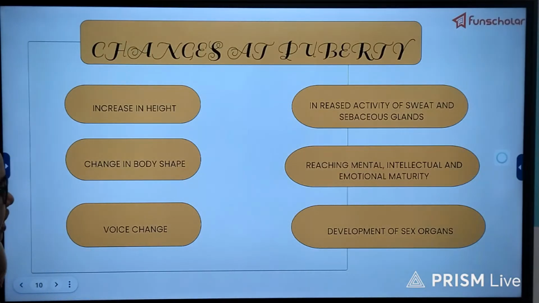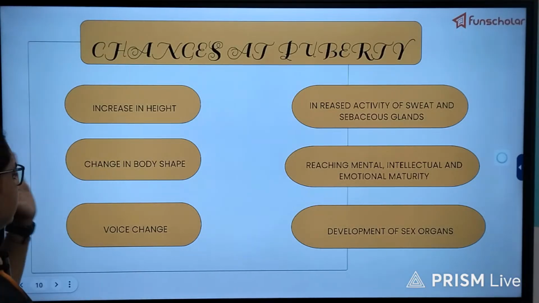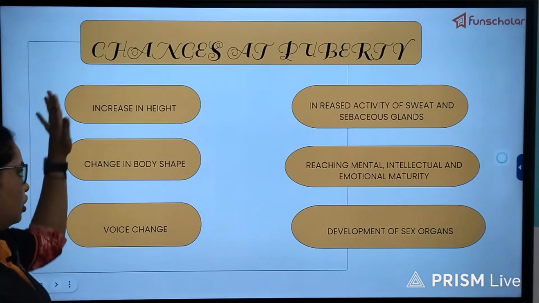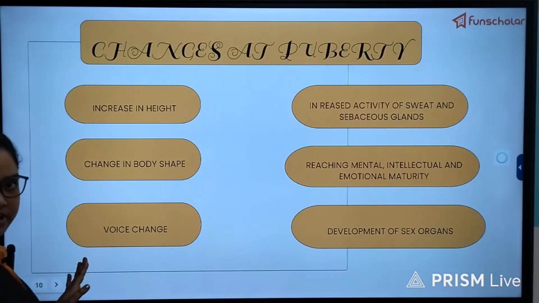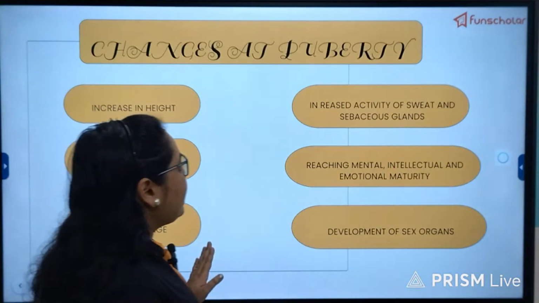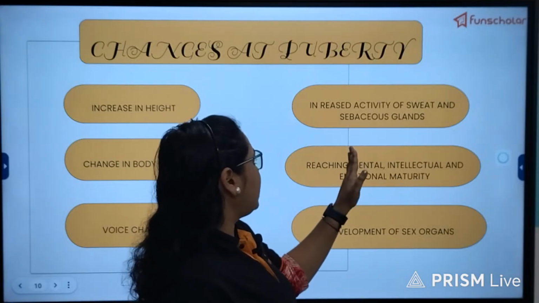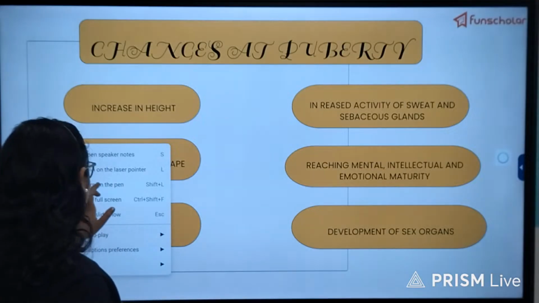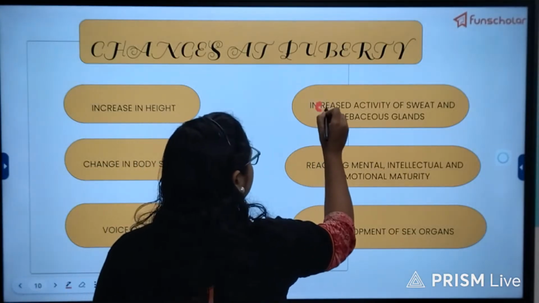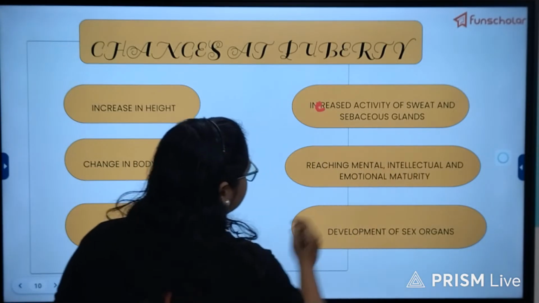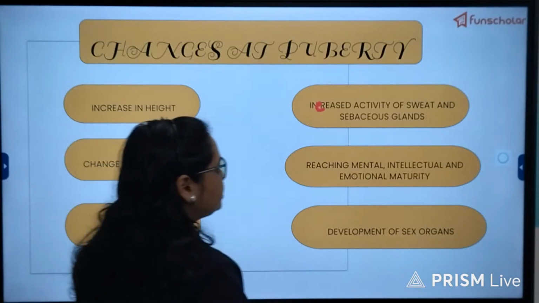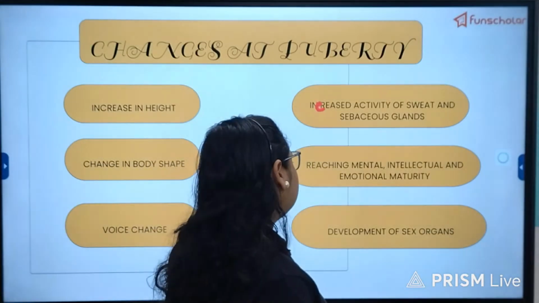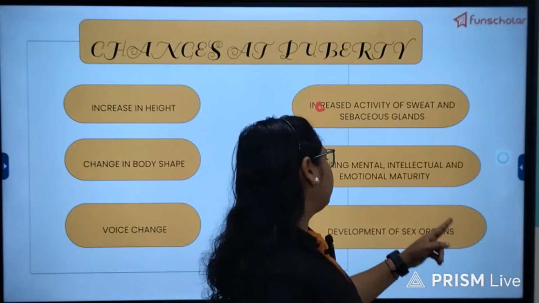So here is the list of the changes at puberty, that is increase in height, change in body shape and voice change. All these three things you have already seen in the video. And then here we have increased activity of sweat gland. There will be a C missing over here. So increased activity of sweat and sebaceous gland, which is present under our skin,